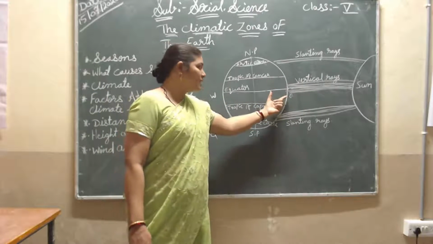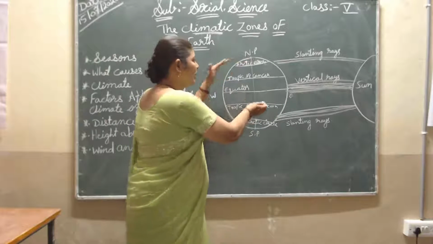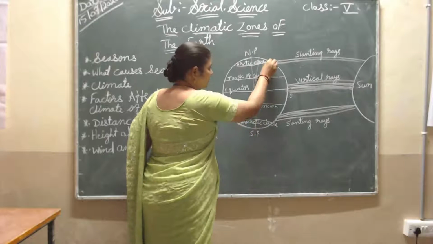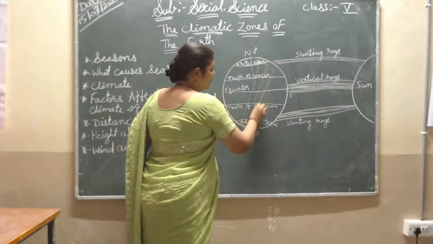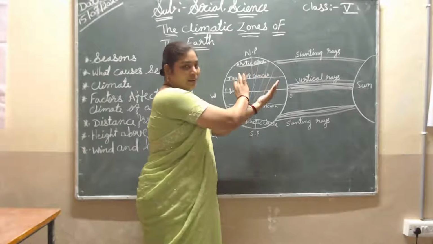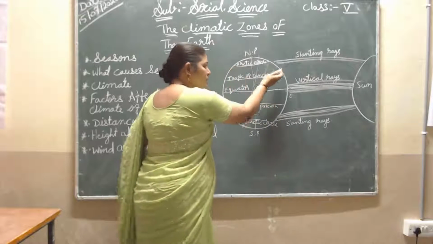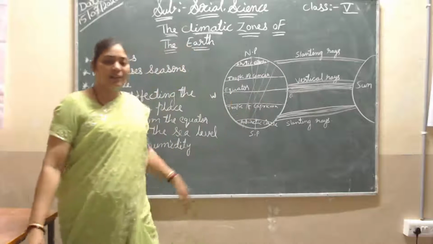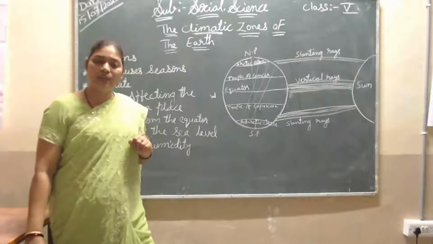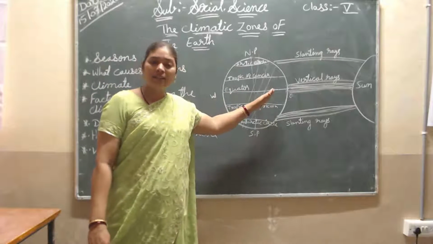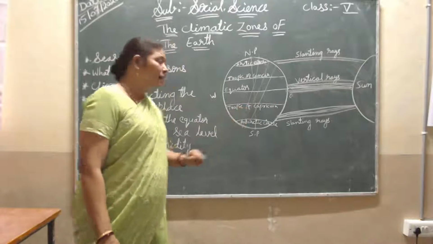So here, whichever hemisphere it turns, it will turn slowly. Our earth is slowly rotating like this, slowly this way. So slowly, one by one, all parts receive the sun rays, and according to the sun rays, the climate or seasons are changing here.